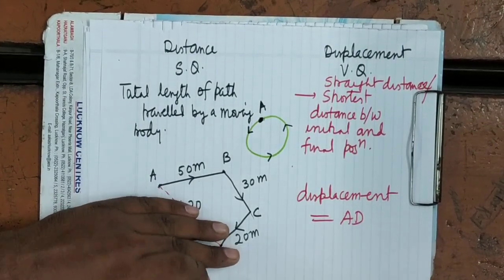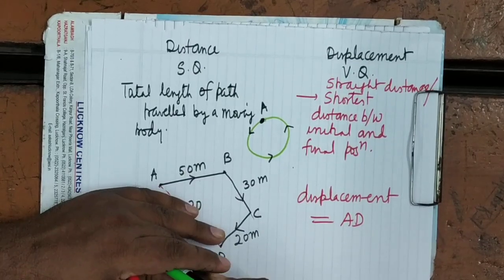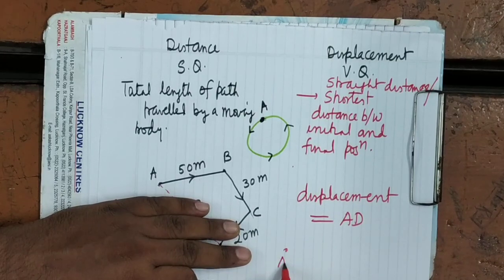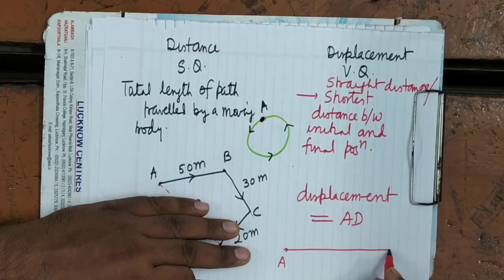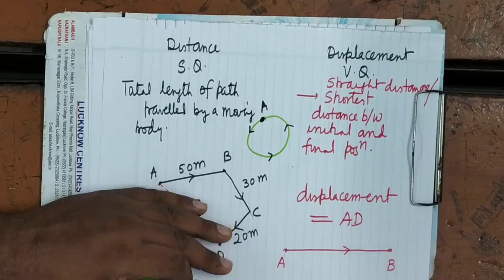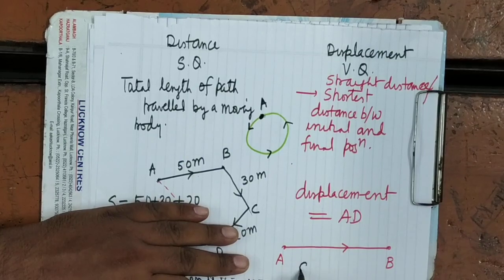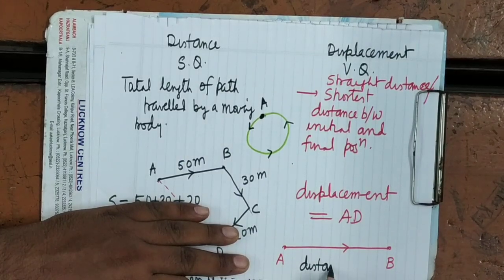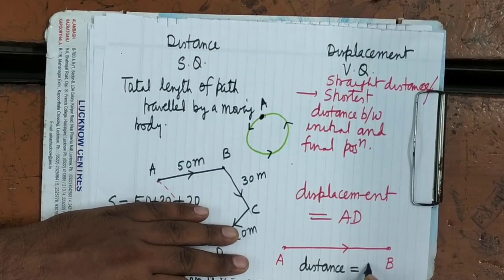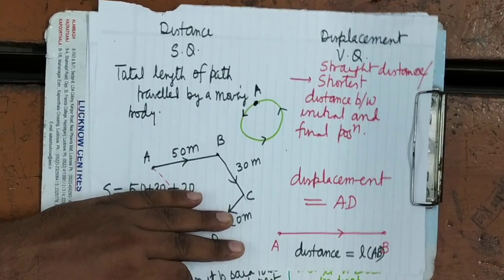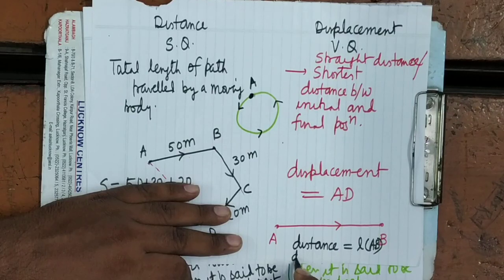Now see in the straight line motion, in the one dimensional motion, as we know the body always travels in a straight line. Suppose the body starts traveling from A and goes in this direction and reaches up to B. What will be the distance travelled? Distance travelled will be equal to length of AB. What will be the displacement?